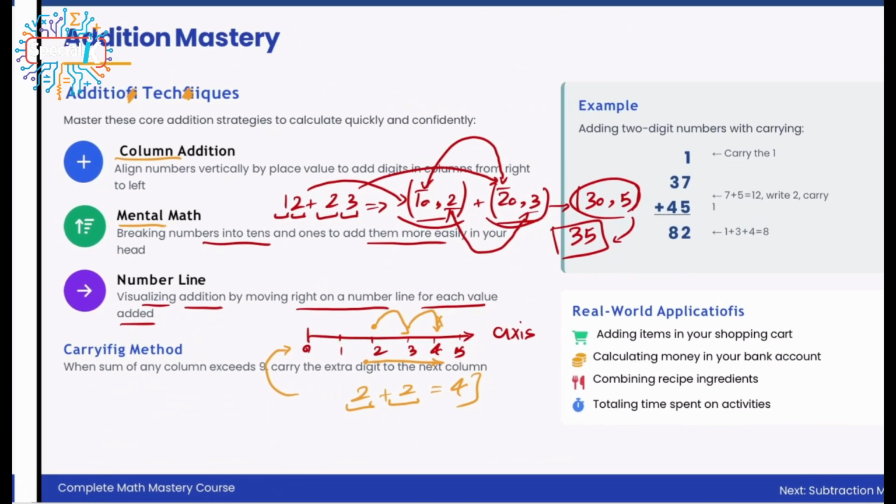So at this point, we understood 3 important ways in order to add 2 numbers. The first way was the column addition, in which I have to write down the numbers side by side, column by column, based on their value system. And after that, I do have the mental math, in which we break the numbers into tens and ones, add each of those values together based on their place value, and again combine them together in order to have a number. And at the end, we do have the number line, which is about the visualization.